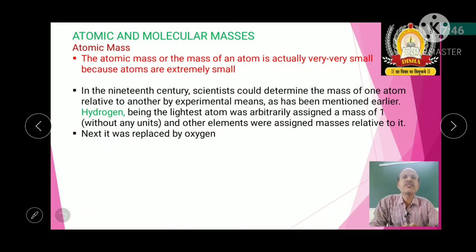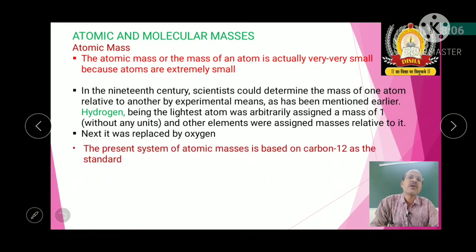Oxygen was selected to assign the relative atomic masses of other elements, but the drawback of oxygen is it contains 3 isotopes. Because of that, oxygen was also taken out.